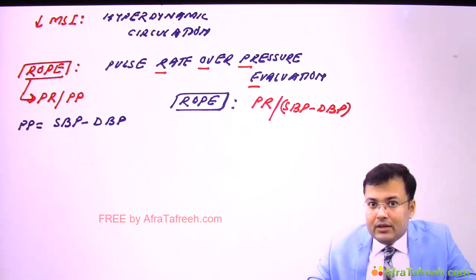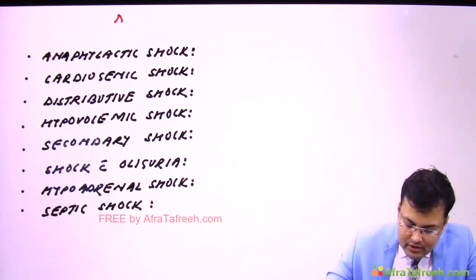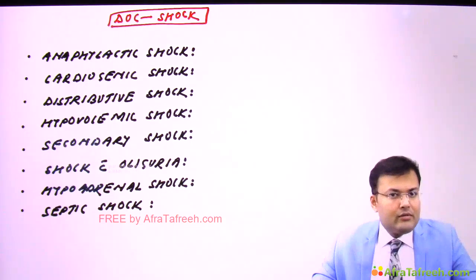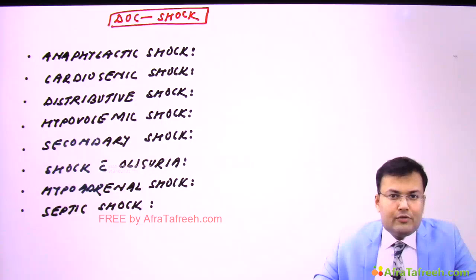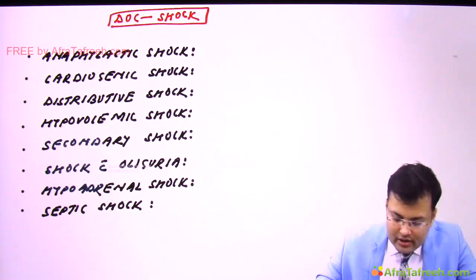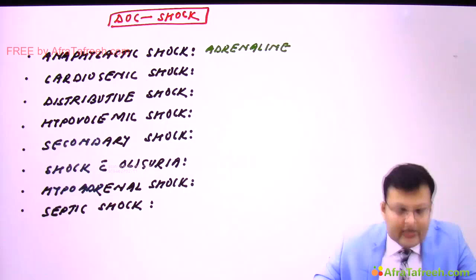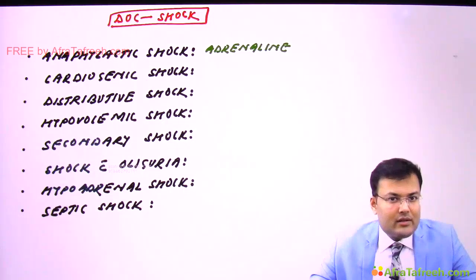What are the drugs of choice in various types of shock? This question was asked many times: what is the drug of choice for anaphylactic shock? The drug of choice is adrenaline. In cardiogenic shock, it is noradrenaline or dopamine.